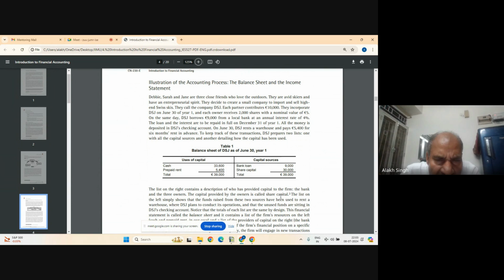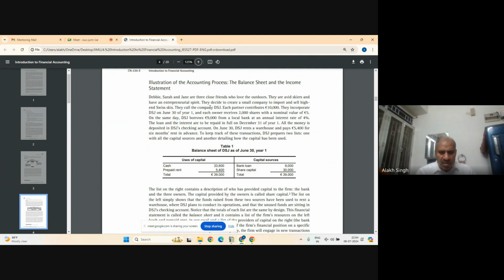The first question is that Debbie, Sarah, and Jane are three close friends who love the outdoors. They are avid skiers and have an entrepreneurial spirit. They decide to create a small company to import and sell high-end Swiss skis. They call the company DSJ. The entrepreneurs contribute 10,000 euro each. They incorporate DSJ on June 30th of year one. So the first thing is that on June 30th, the three entrepreneurs are contributing 10,000 each.